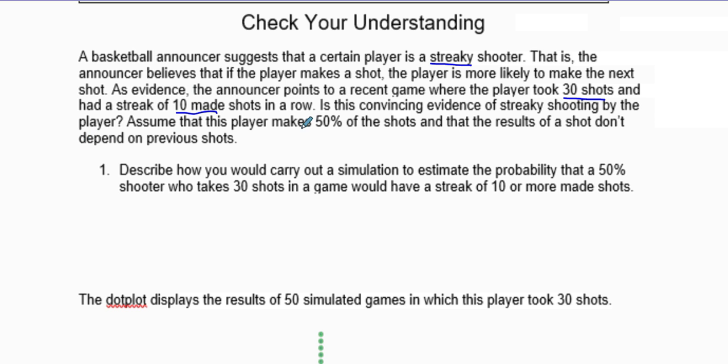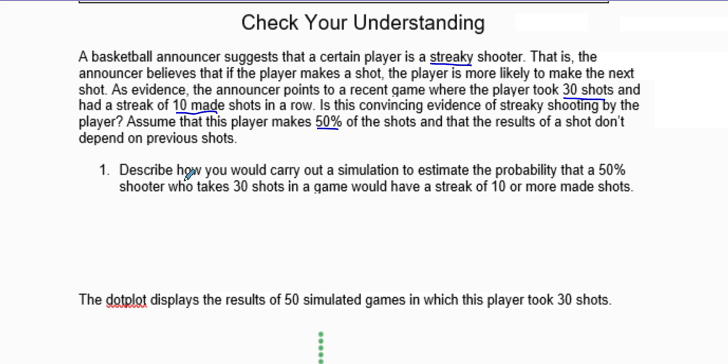All right, assume that this player makes 50% of the shots and that the results of a shot don't depend on the previous shot. So that means that it is independent. If he was streaky, that means he probably had a better chance of making it because he made so many in a row. So let's find out if that is true.